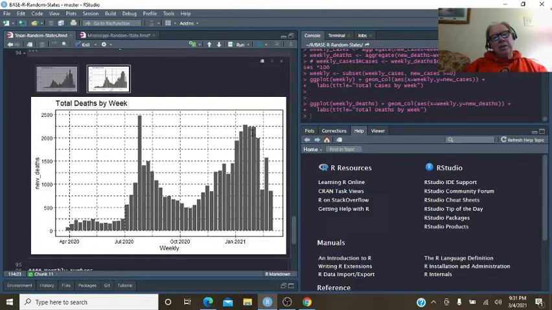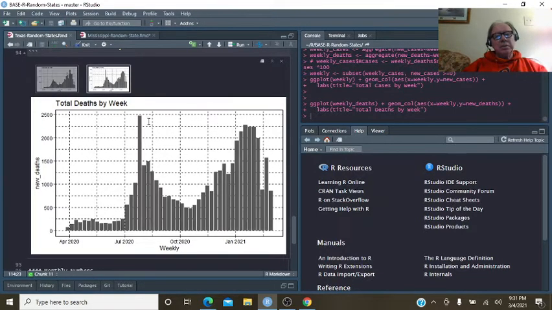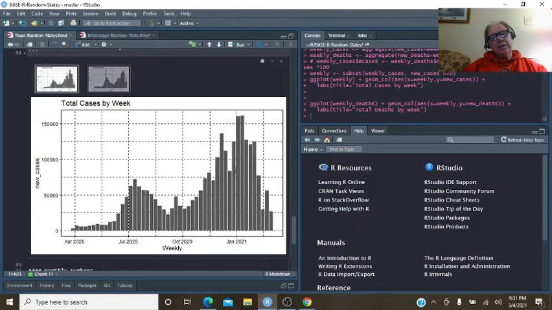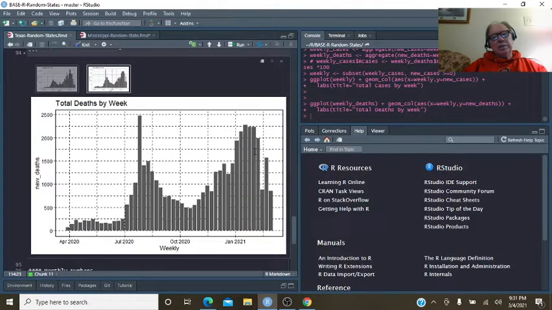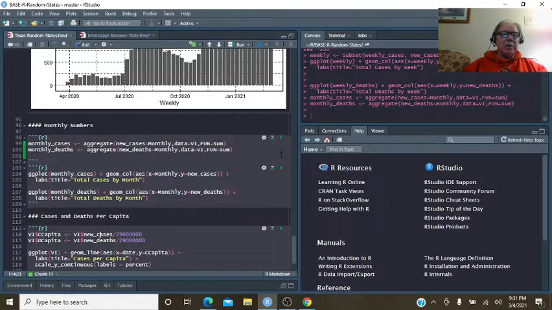Okay, you can see 1, 2, 3, 4, 5, 6, 7, 6 out of the last 7 weeks we saw a decline from this peak back over here. In cases, you can see all these weeks here were below this spike here, and all these weeks here were below this spike here. Let's take a look at some monthly numbers now.